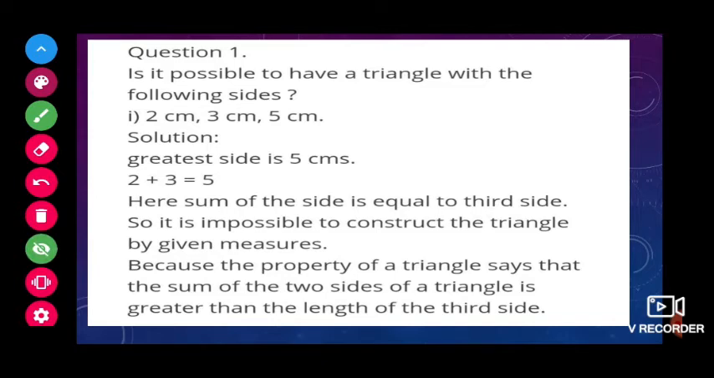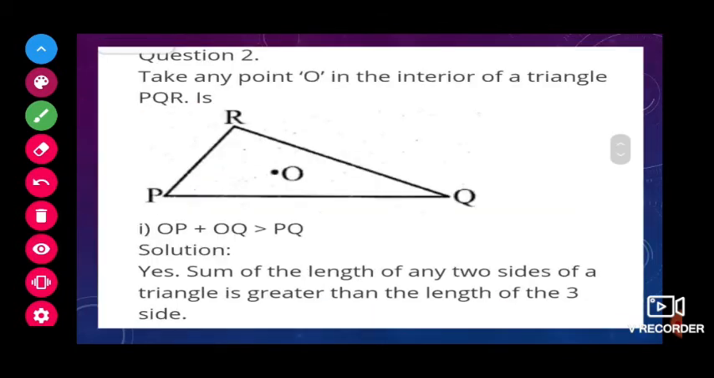It is possible to have a triangle with the following sides? Based on the sides, I have given you one property. What is the property? If we add two sides, it should be greater than the third side. Here the greatest side is 5. So just add the remaining two sides, 2 plus 5. Is it greater than 5? No. As I told you, it should be greater than, but it's not. So we cannot have a triangle with these measures.